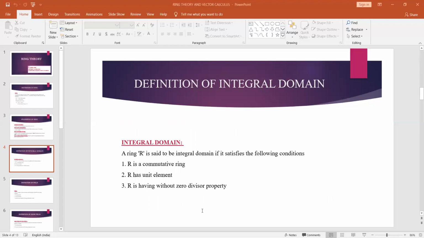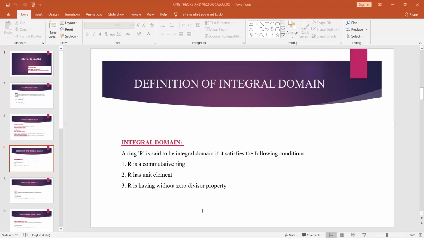Next, definition of integral domain. A ring R is said to be an integral domain if it satisfies the following conditions. In order to define an integral domain, first of all, it should be a ring. After that, it should satisfy three more conditions.